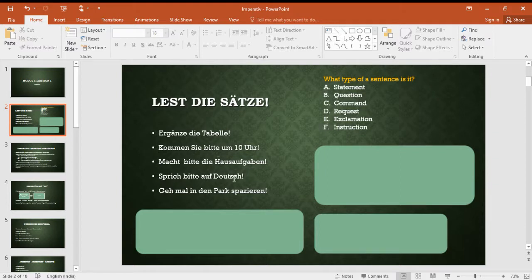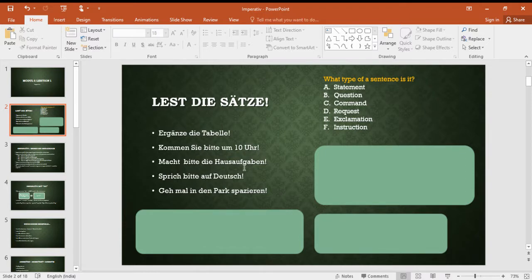Here, basically, we have all instructions. Imperative sentences are used to instruct someone. So what does it mean? For example, the first sentence, ergänze die Tabelle. Fill the table. It is an instruction. Kommen Sie bitte um 10 Uhr. Please come at 10 o'clock. That is a request.